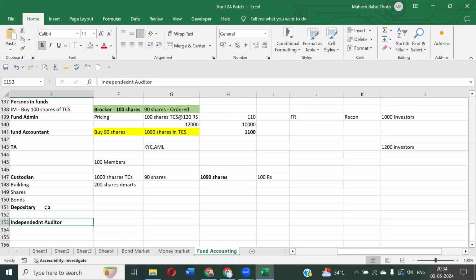Rectification work we don't do. As chartered accountants, we don't do any rectification work. We'll just identify the frauds, errors and mistakes. We will provide some authentication, not authentication, we will certify the financial statements, whether the financial statements are correct or not. We will give our opinion on financial statements.